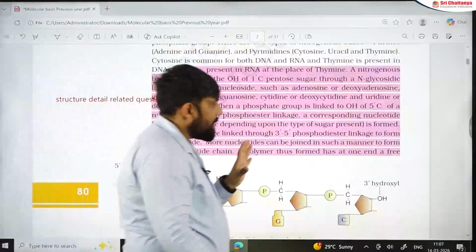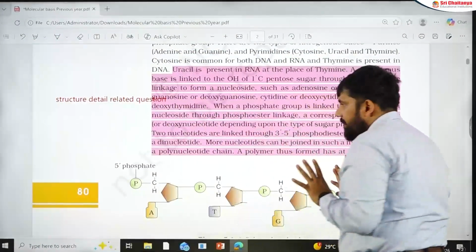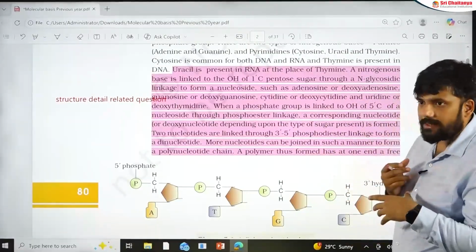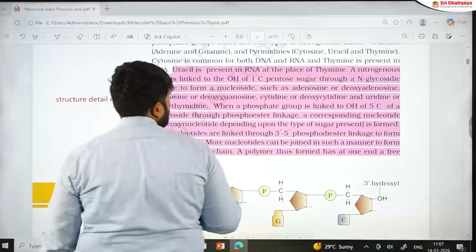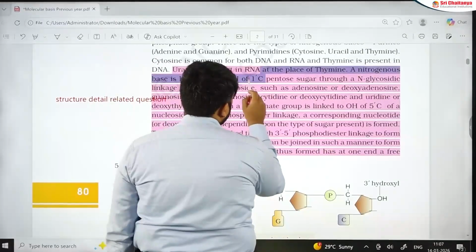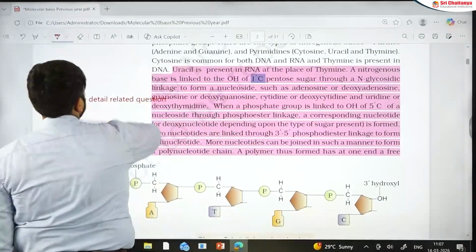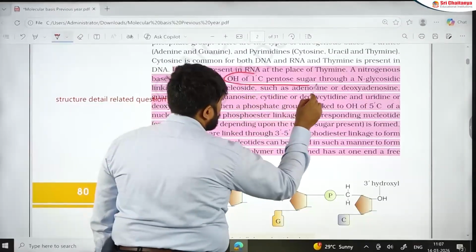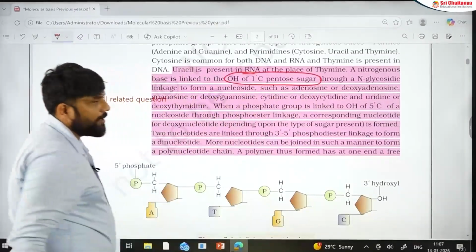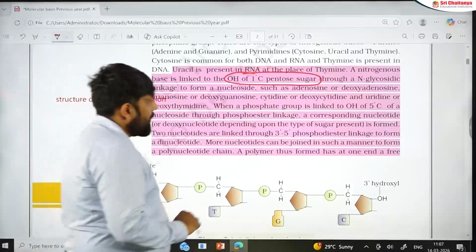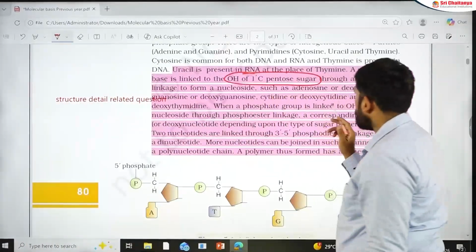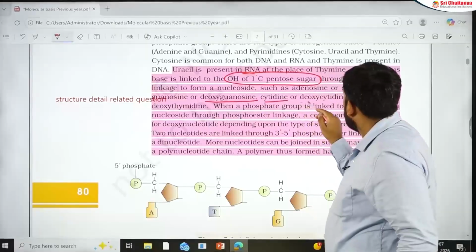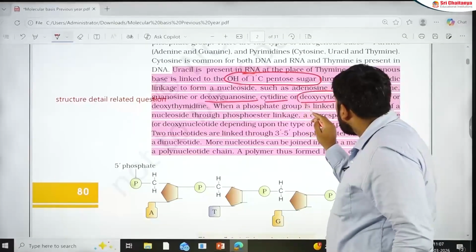Now, this is the part where many students go fast because they think they understand the structure and all that. Very small things are mentioned. If you see this part, they have mentioned which OH of the sugar is actually involved in the N-glycosidic bond. At the same time, they use the words deoxyguanosine, cytidine, deoxycytidine, every time a DNA part is mentioned.